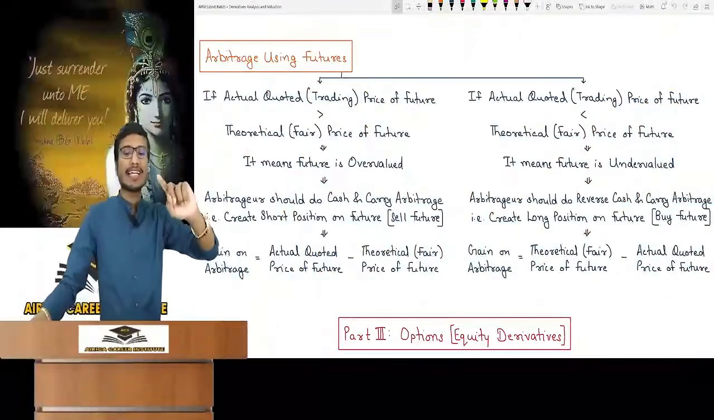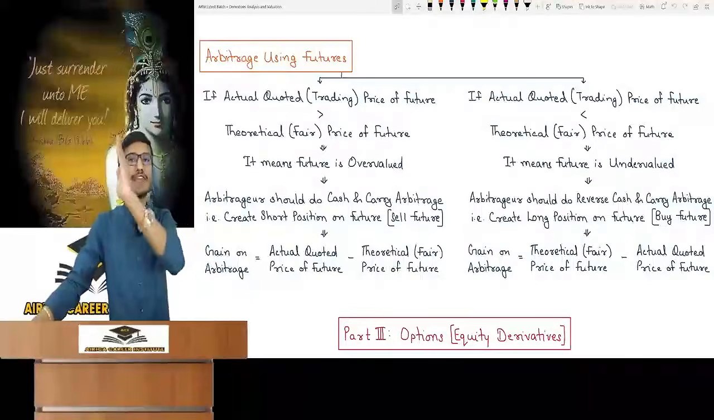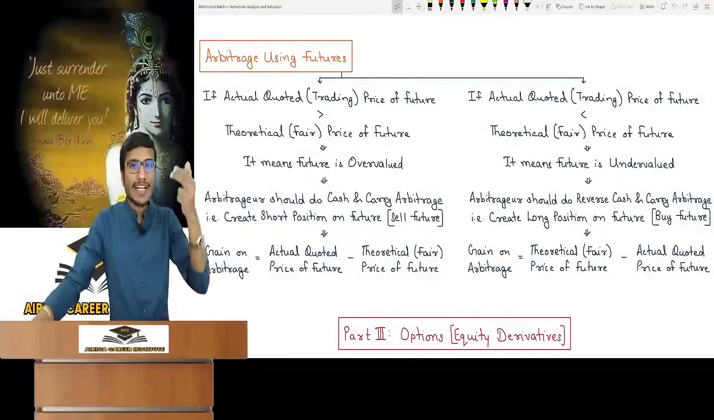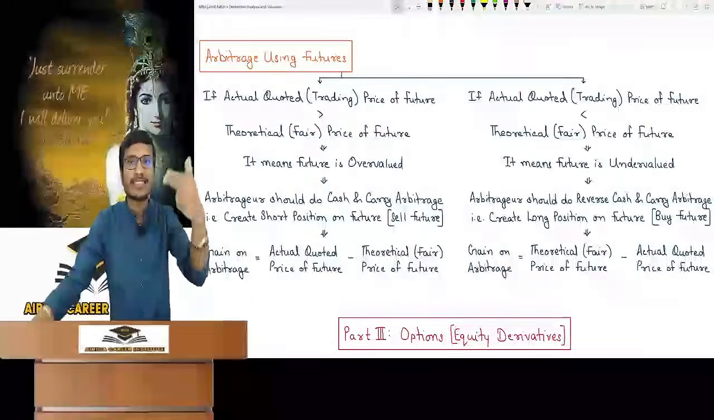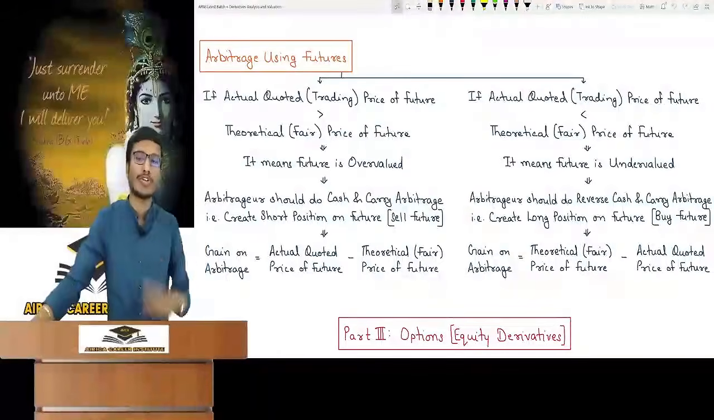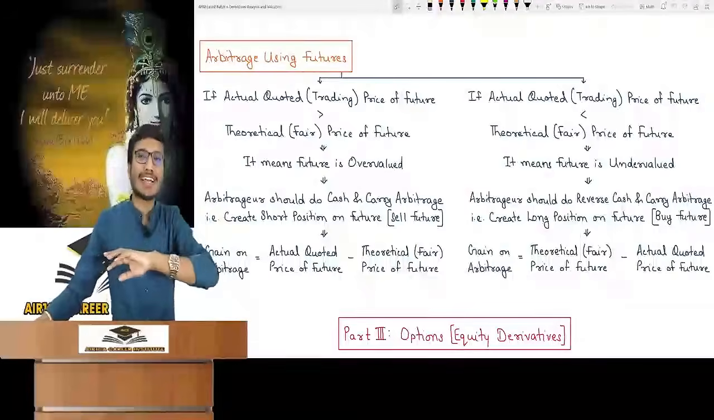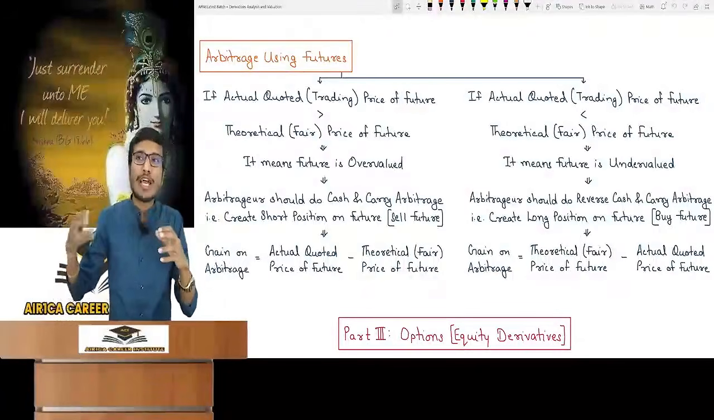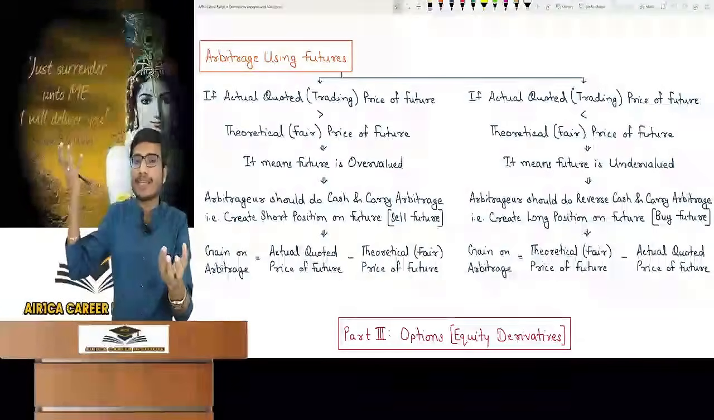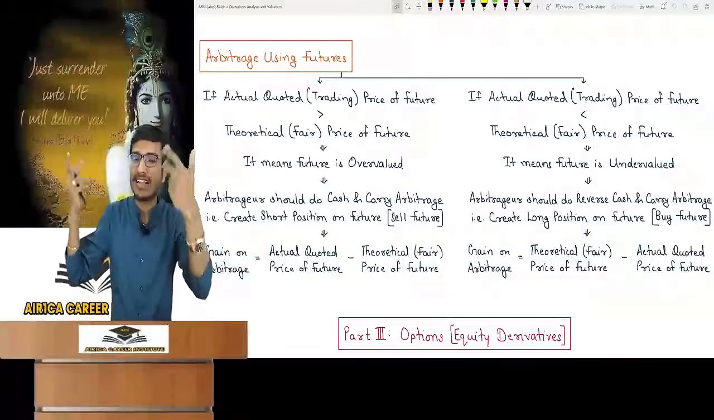If the actual quoted trading price of the future is less and the theoretical fair price of the future is more, then the future in the market is cheap and undervalued. A cheap thing should be bought, meaning a long position on the future. Buy the future contract. This is called reverse cash and carry arbitrage. Why is it called reverse? Because something is cheap in the market and its fair price is high. There are very few situations like this.